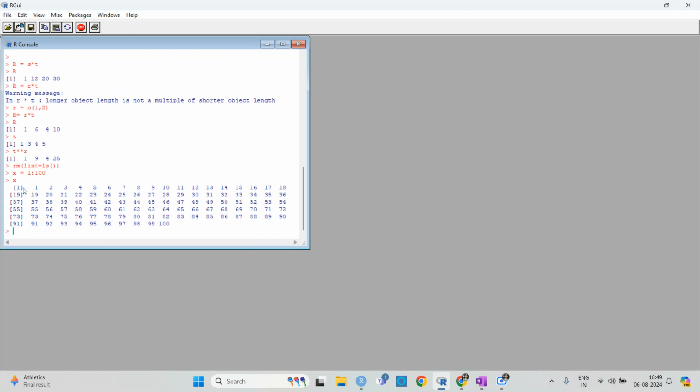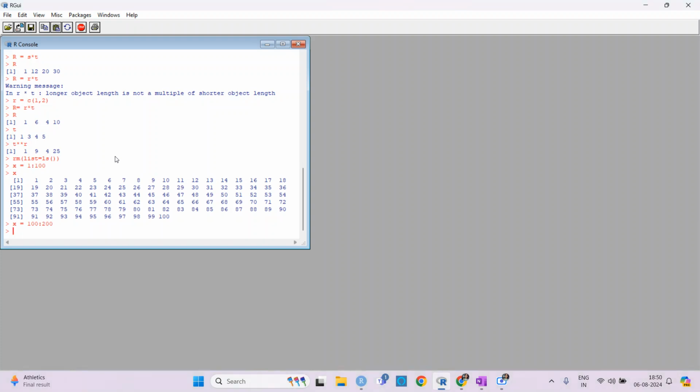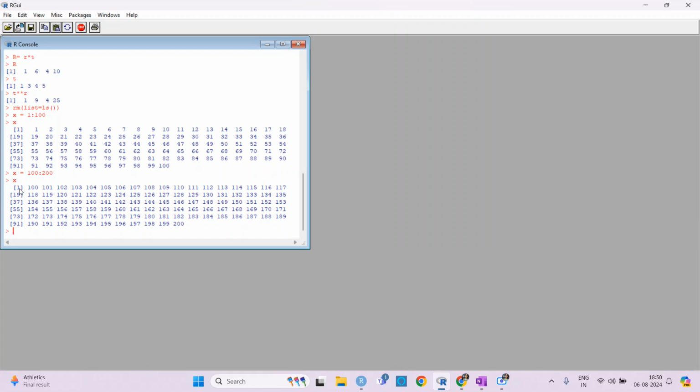These are just showing that you have 1 to 18, and then 19 to, let's say I put 100 to 200, and then I write it. It is just showing that in the first line these numbers are similar. If you see 1, 19, 37, 55, 73, 91, these are similar.